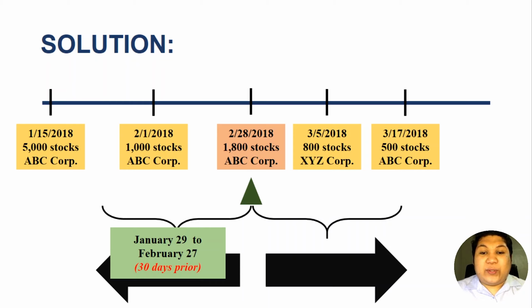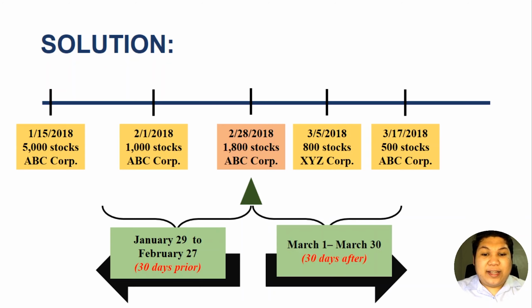And from February 28, we will count 30 days after the date of sale. So that would be March 1 to March 30. Okay? 30 days after the sale. So are there any purchases of identical stocks from January 29 to February 28? Or from March 1 to March 31?